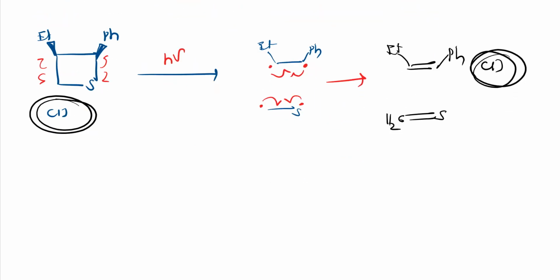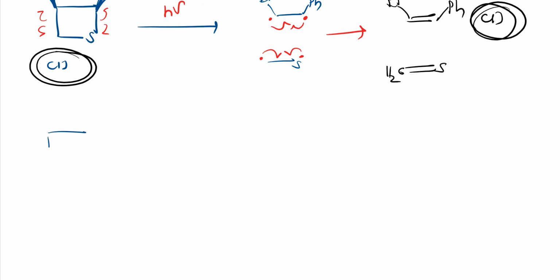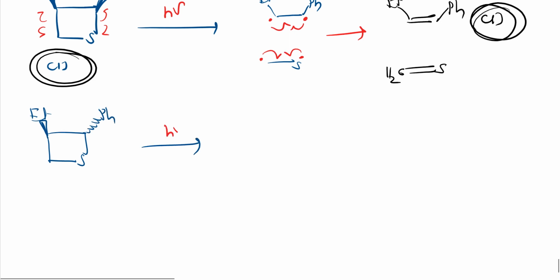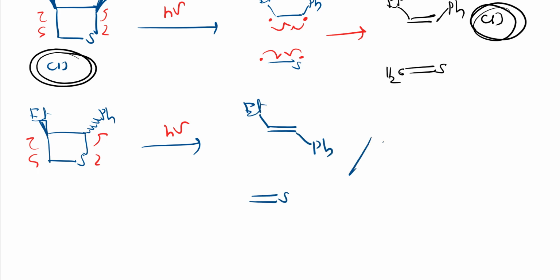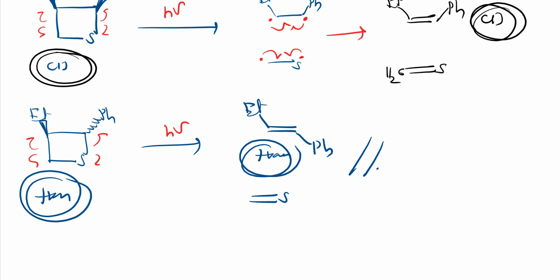Let us take one example, that is trans. Same thing I will take, but here ethyl I will make above and this phenyl I will make below. So it is trans. So again photochemical condition. So like this. If you observe, they observed that the product will be trans. One was ethyl here, one Ph here. Other things as it is. So these were the two products, and here we got trans when we started with trans. So trans remained trans only. So these were the reactions of these titans. In next class, let us see one more compound.